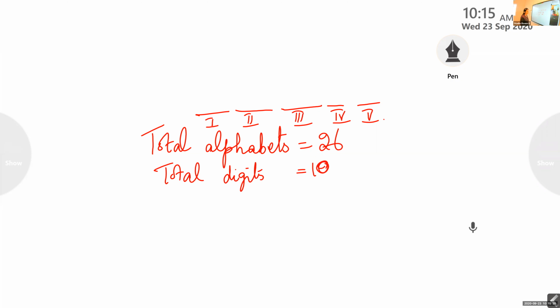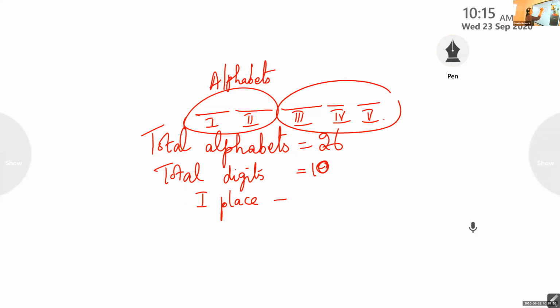Now tell me, in how many ways can you fill the first place? The first 2 places we are using alphabets, and the next 3 places we are using numerical digits. So the first place we can fill in how many ways? 26 alphabets, 26 ways. Second place we can fill in 25, because we wanted different alphabets.